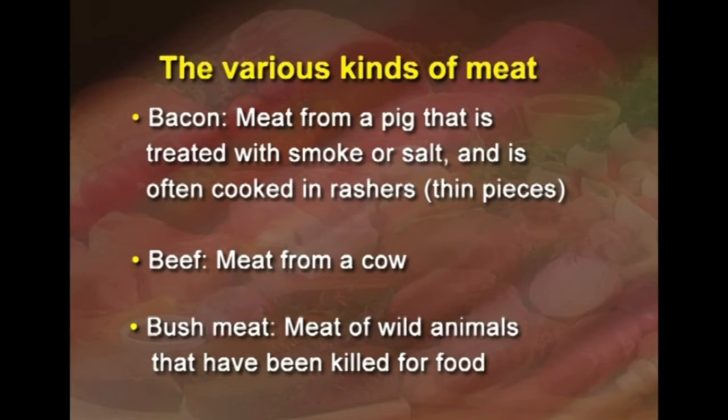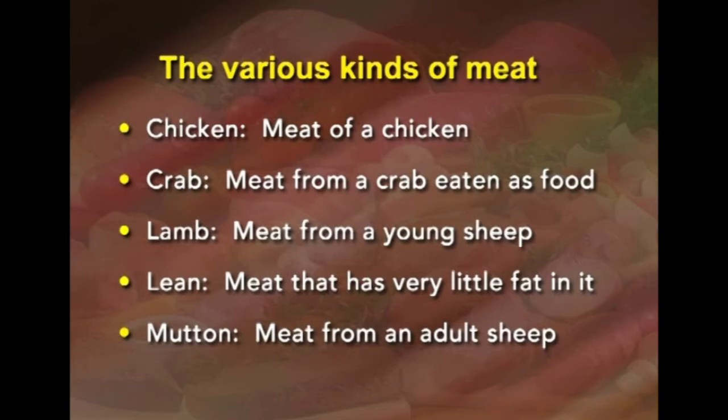The various kinds of meats are: Bacon. Bacon is the meat from a pig which is treated with smoke or salt and is often cooked in rashers. Beef, it is meat from cow or buffalo. Bush meat, this is meat of wild animals that have been killed for food. Chicken, it is meat of chicken. Crab, it is meat from crab which is eaten as food.